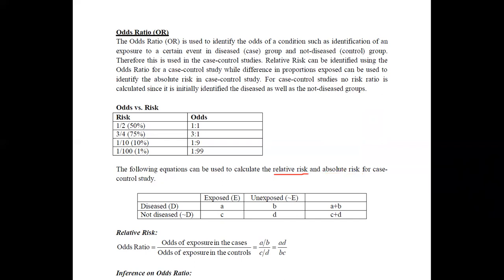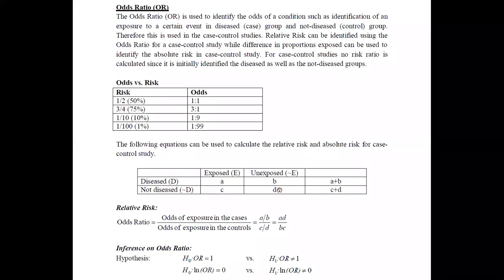And this is the form of data. It would be same as previous. A, B, C and D would be marked the same as previous. But here we have to take the row totals. It is because at the initial stage we are identifying a set of diseased and a set of not diseased. Therefore, we can get the totals as A plus B and C plus D. A plus B is the number of diseased and C plus D is the number of undiseased.